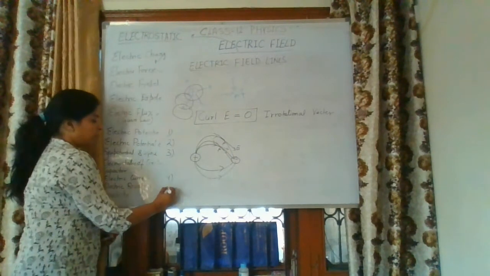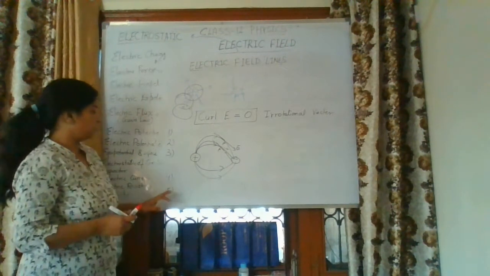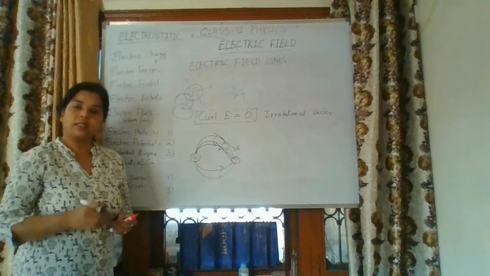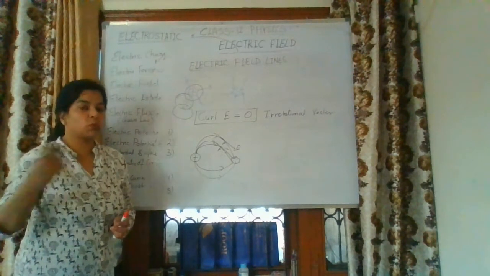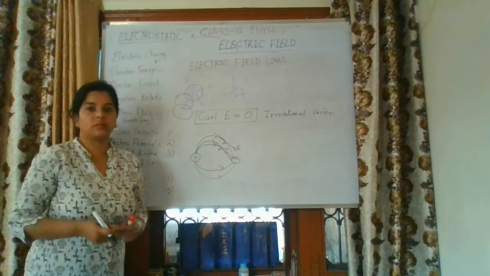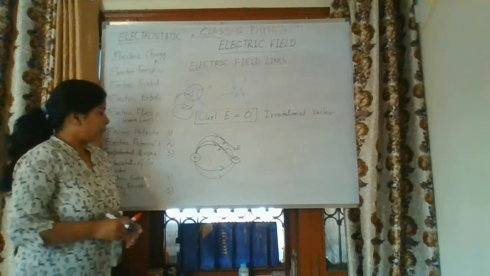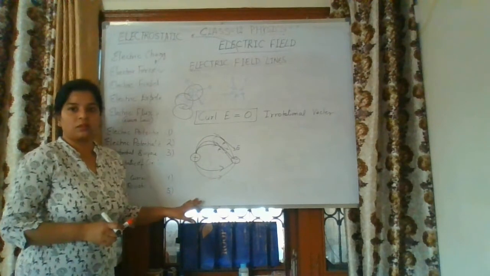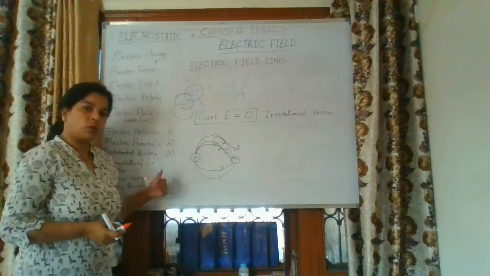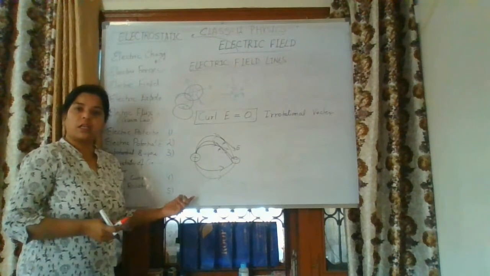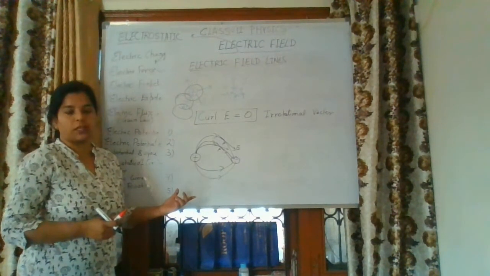Now the fifth property: the number of electric field lines per unit area. We will introduce one very important term known as electric flux later on, before Gauss's theorem. But right now I'm not using that word. I'm saying in plain words that electric field lines per unit area indicate the intensity of the electric field.